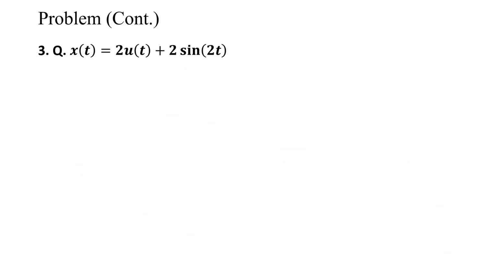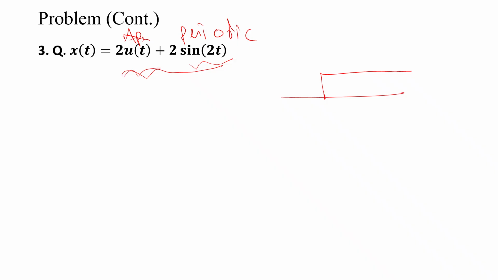Next, u of t plus sine 2t. As I said, u of t is on the positive side only and there is no repetition, so this is an aperiodic signal, and sine 2t is periodic. Periodic may be periodic or aperiodic depending upon the condition T1 by T2. If we are adding periodic plus aperiodic, it is always aperiodic. As u of t is an aperiodic signal, x of t is always an aperiodic signal.